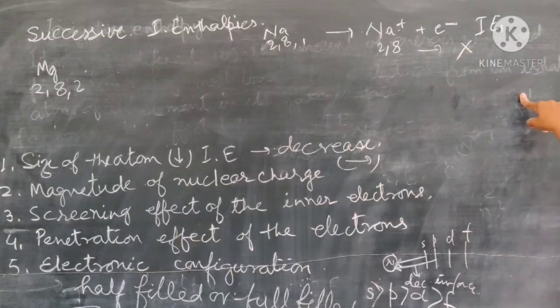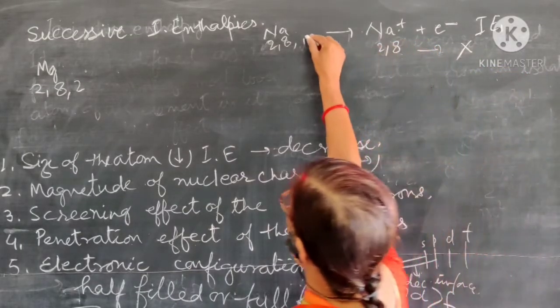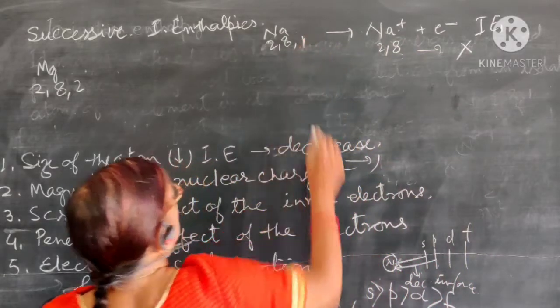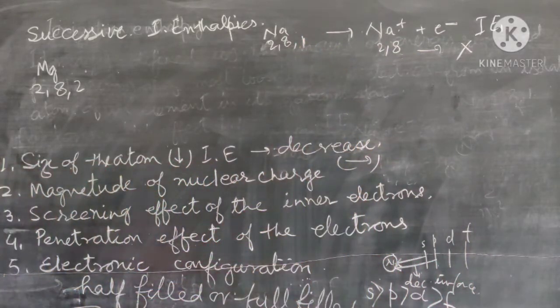On this basis we can say the second ionization energy for sodium is very high, so it cannot be converted into Na 2+, and the valency of sodium is only +1.